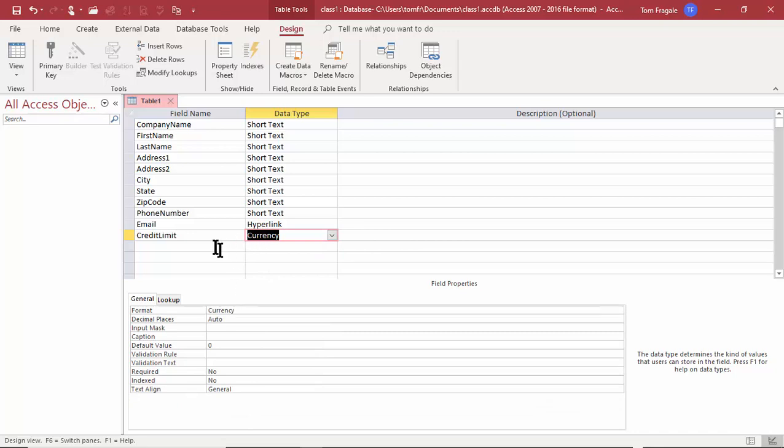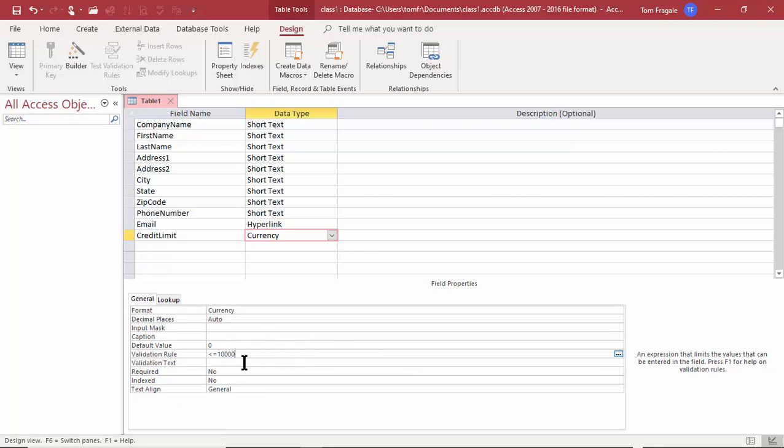Now, here's another one of those properties down below. We have something that's called the validation rule and the validation text. So we're going to make sure that the credit limit has to be less than or equal to 10,000. So watch. For the validation rule, for the credit limit, I'm going to say less than or equal to 10,000. Now, there's all kinds of different criteria we can use for that. Anything that can be used in a query can be used for this validation rule. All right, so that was just an example. It could be all kinds of different validation rules there.